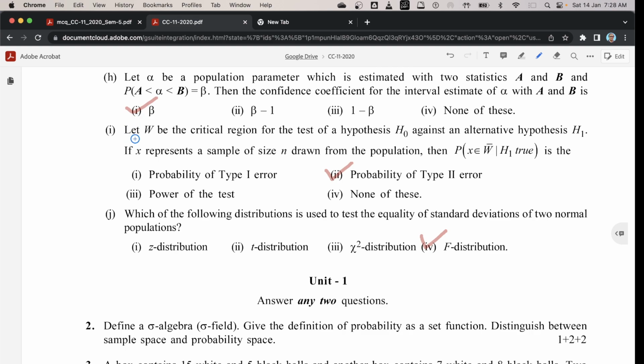Question 1I, let capital W be the critical region for the test of a hypothesis H0 against an alternative hypothesis H1. If X represents a sample of size small n drawn from the population, then probability of X belongs to W bar such that H1 is true, the correct option is 2, probability of type 2 error. Actually, here this is the definition of probability of type 2 error.